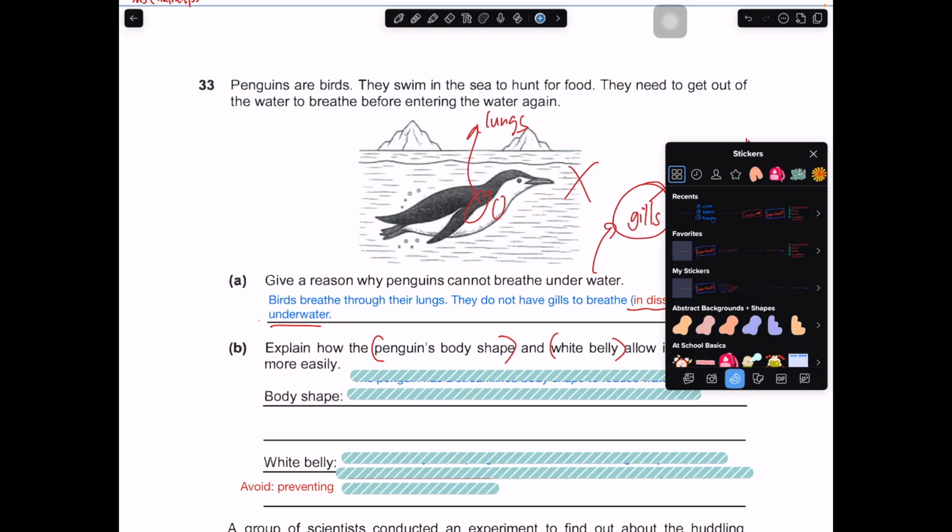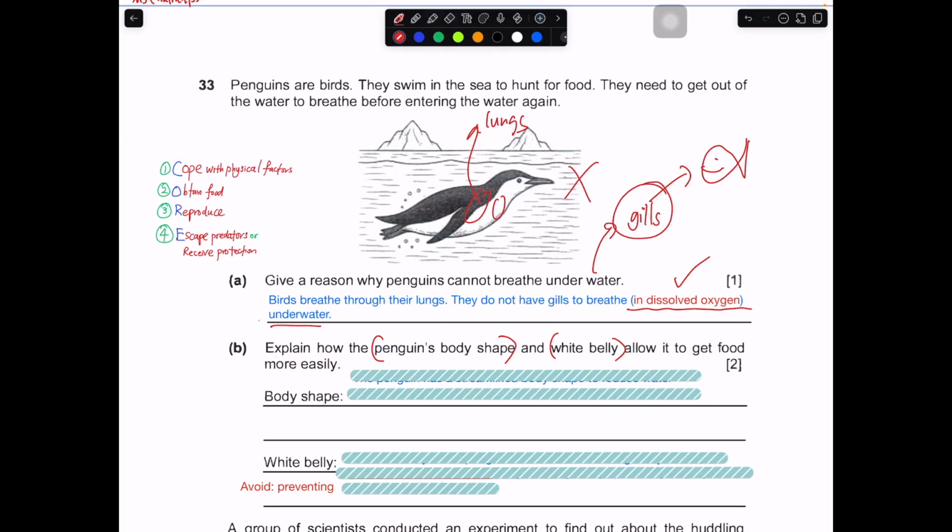In most cases, with adaptations, you have to think about a few things. But in this case, they already tell you that the penguin wants to find food more easily. So how do these adaptations help them find food more easily? They already pinpoint it, so you don't have to think about the other things. Straight away, obtain food.